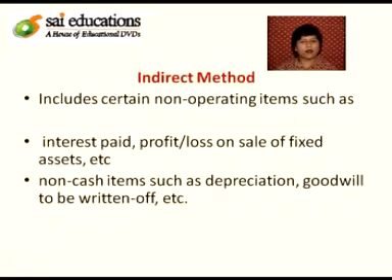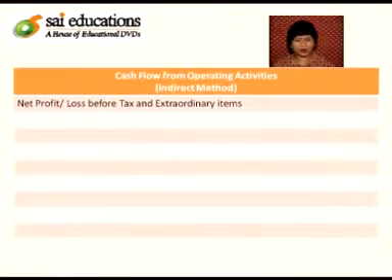As mentioned earlier, the indirect method of ascertaining cash flow from operating activity begins with the amount of net profit or loss, and it includes certain non-operating items such as interest paid, profit or loss on sale of fixed assets, and non-cash items which are written off like depreciation, goodwill, etc. In front of your screens, you can see the proforma of cash flow from operating activities.